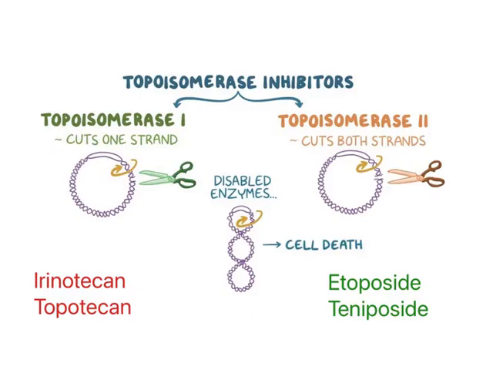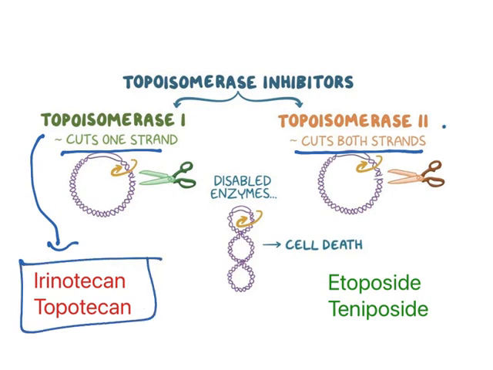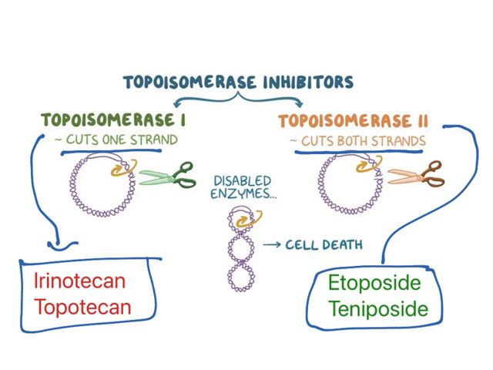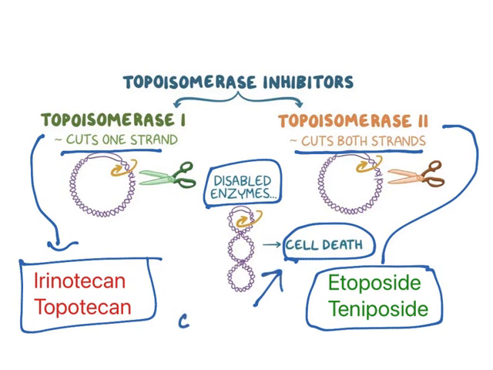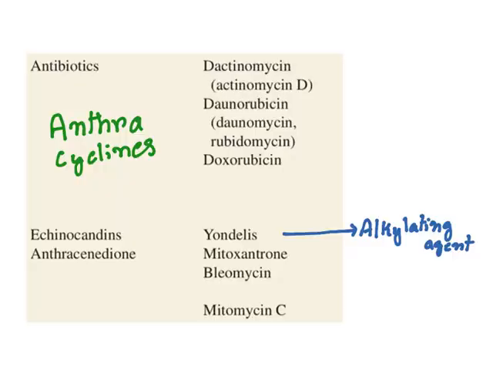Now, looking at the differences, topoisomerase 1 cuts one strand, whereas topoisomerase 2 cuts both strands. So when you inhibit these enzymes, topoisomerase 1 is inhibited by irinotecan and topotecan, whereas topoisomerase 2 is inhibited by etoposide and teniposide. When you inhibit these enzymes, the enzyme disability results in DNA fragmentation and cell death. Again, they are cytotoxic in nature. This is how these drugs act.